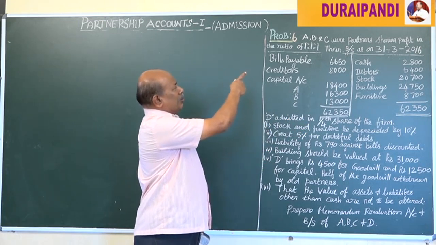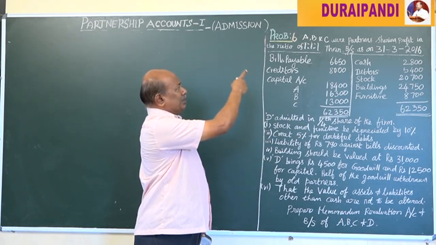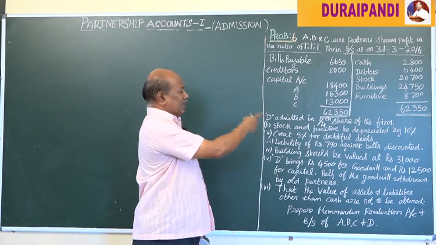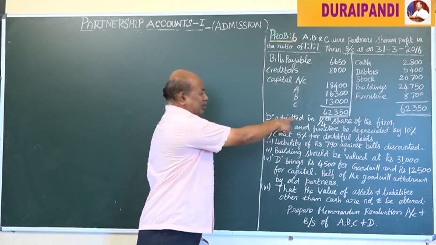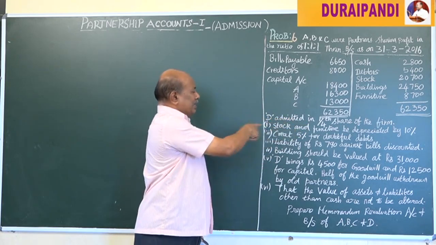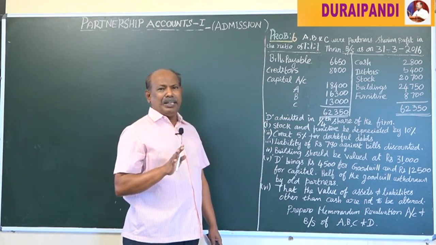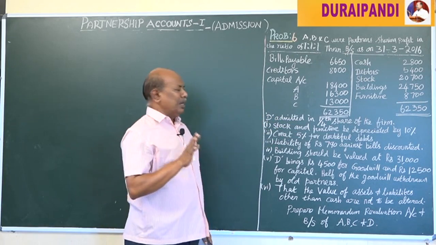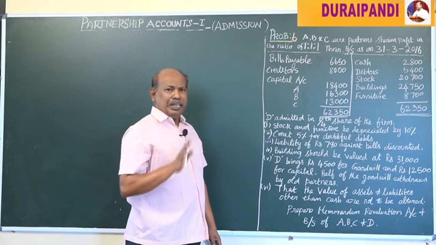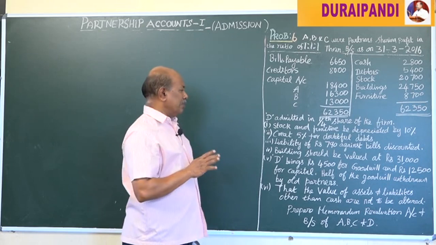Already they have 1/3, 1/3, 1/3. Now we add a 1/4 share, so D is also an equal partner. We need not calculate the new profit sharing ratio or sacrificing ratio in this problem.